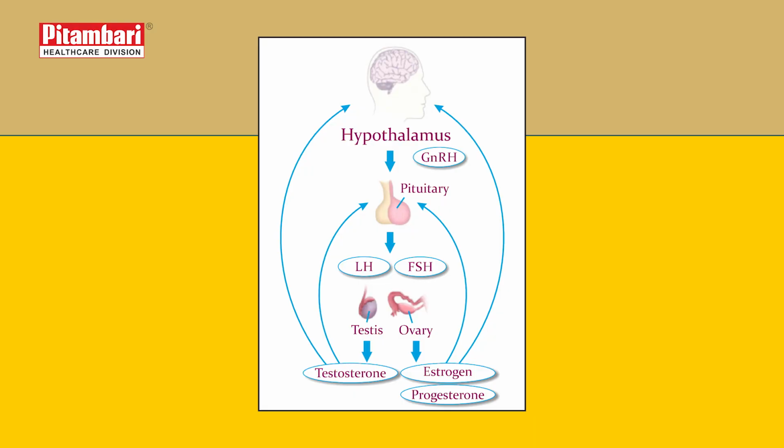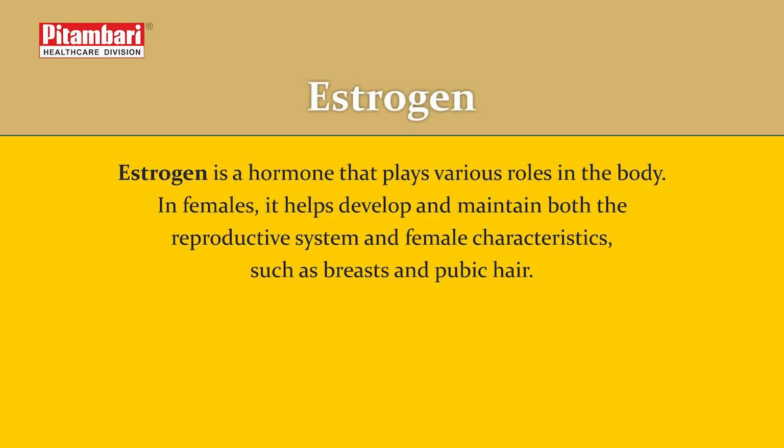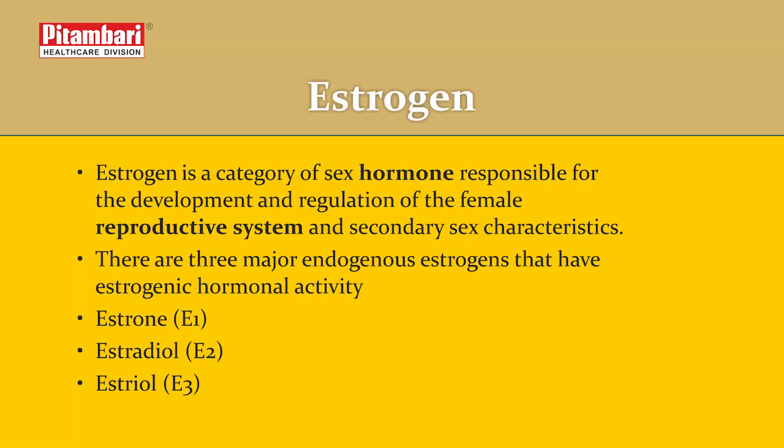Now let us discuss only the hormones which are important from the female reproductive system point of view. Let us start with the hormones released by the ovaries. Ovaries release two important hormones, which are called estrogens and progesterone. What is estrogen? The meaning of the word itself is mad with desire. This estrogen is secreted either by the ovaries, or by the adipose tissue or fat tissue, or by the adrenal glands. Estrogens are of three types: estrone, estradiol and estriol.